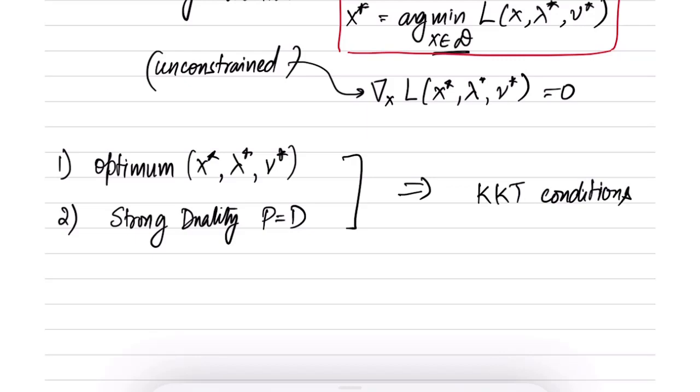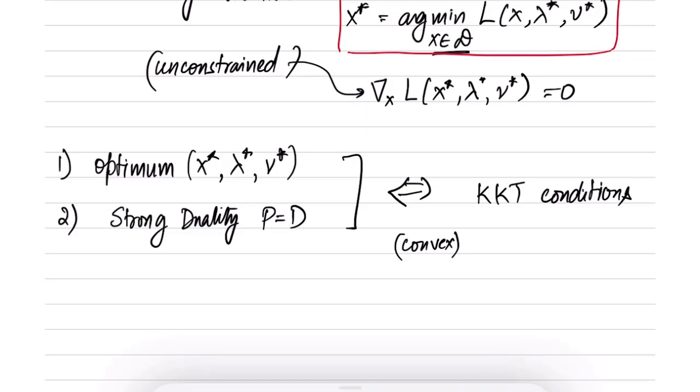And actually there is another result which we will not prove, which is that these two are actually equivalent, which means that KKT conditions imply that the primal dual optimum pair exists. Right? So this is for convex. For primal dual optimal pair exists and strong duality holds. So KKT conditions imply these two conditions hold for convex optimization problems.